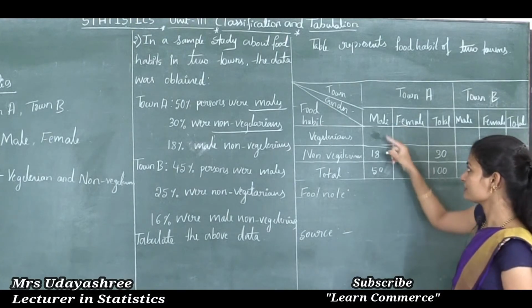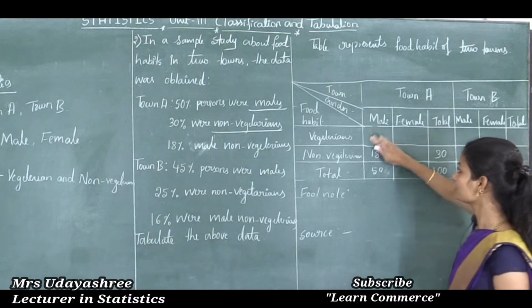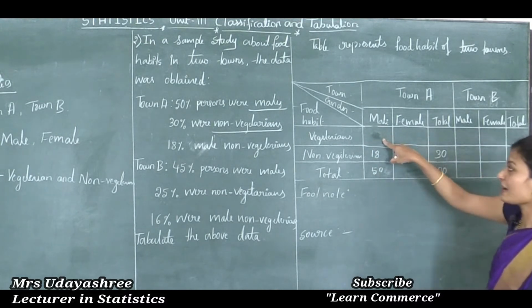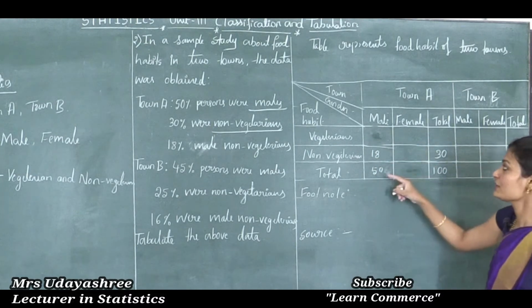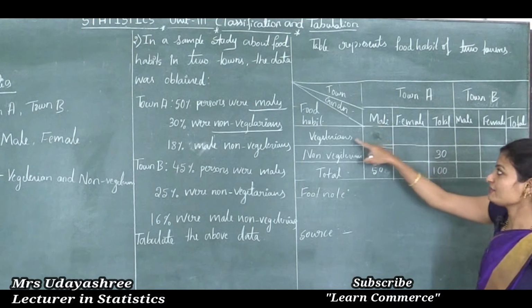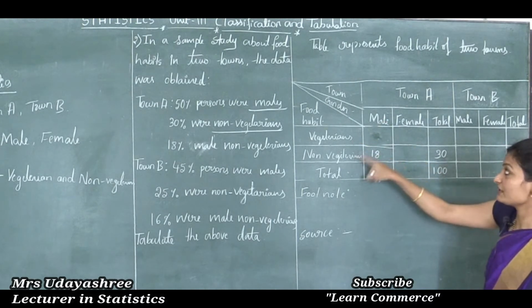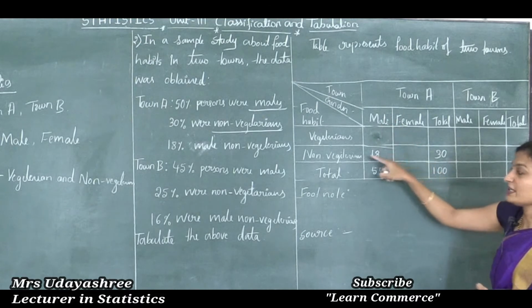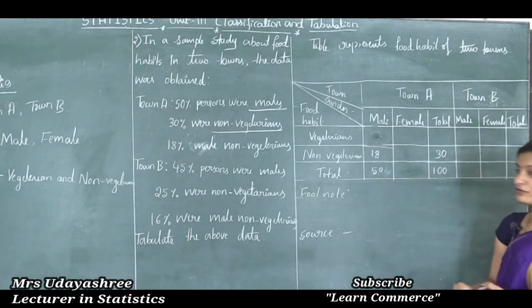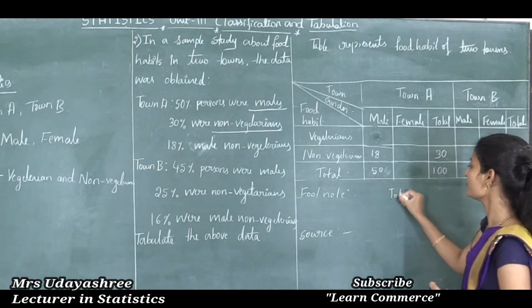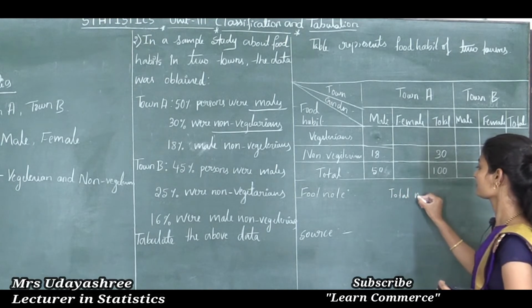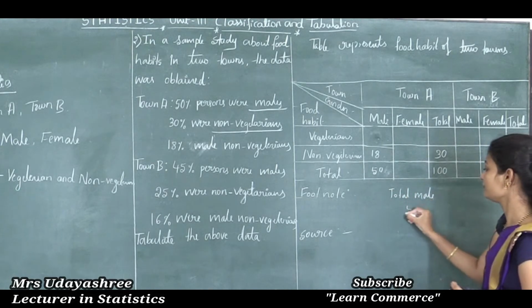See here the first column, how to put the value here. We need to find this value. So how to find it? It means male vegetarian plus male non-vegetarian is equal to the total number of males. Here the total number of males is 50.